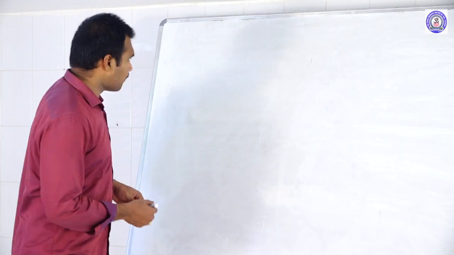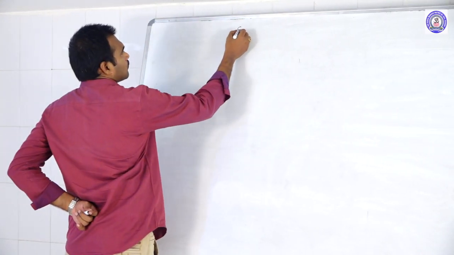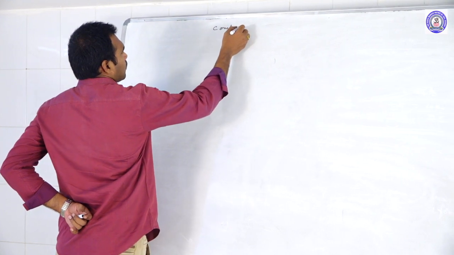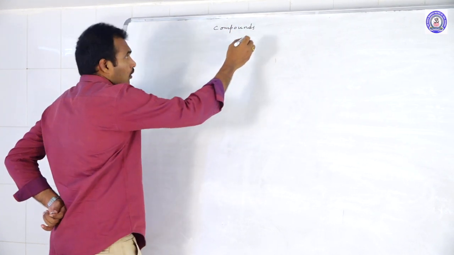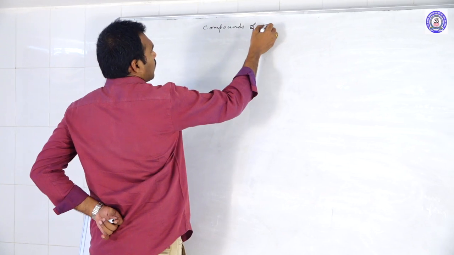So let us continue the compounds of nitrogen. Compounds of nitrogen.